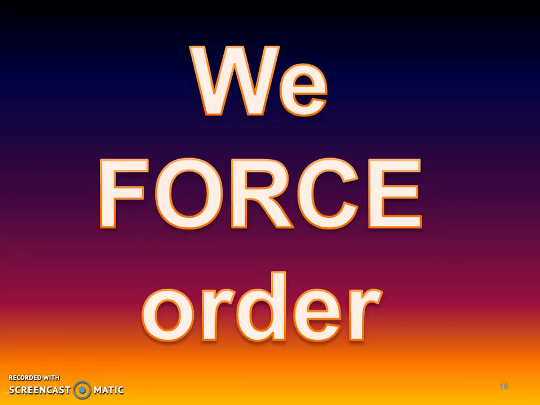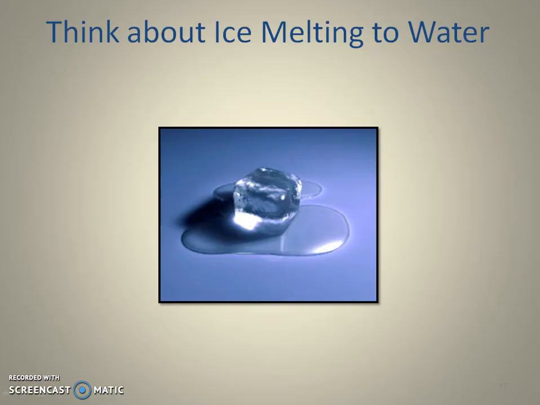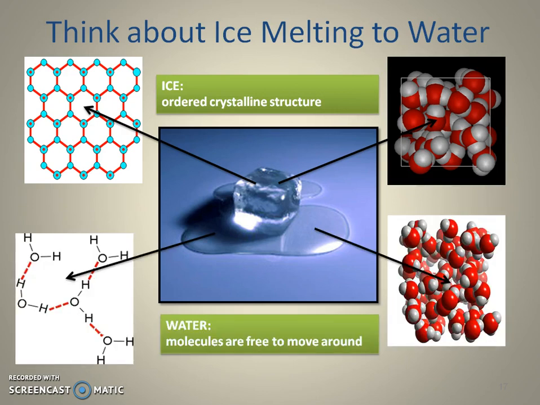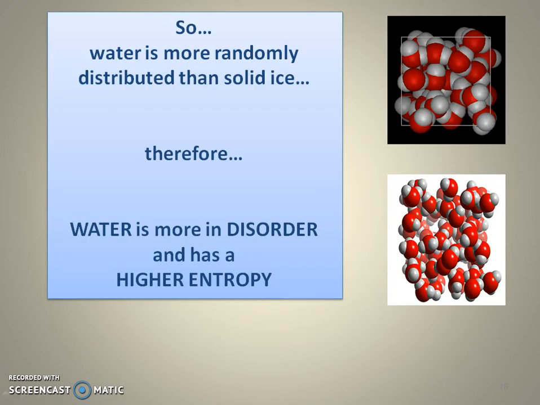So again, we've talked about forcing order, like I mentioned, your room, right? You can just put clothes all over the floor, or can you orderly put them in your drawer and in your closet? So we have to force order, but that takes energy. So think about ice melting to water, right? If you have these nice structured, orderly ice crystals, and going into water where the molecules are now free to move around, that's going to be spontaneous, right?